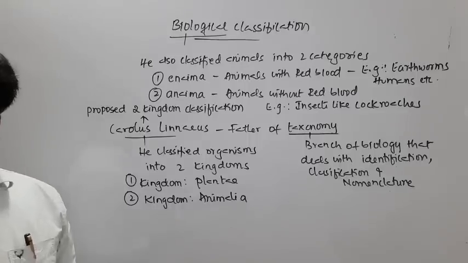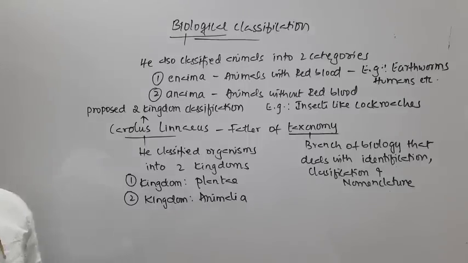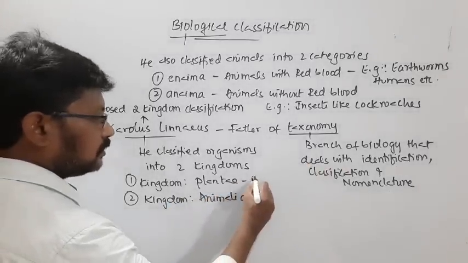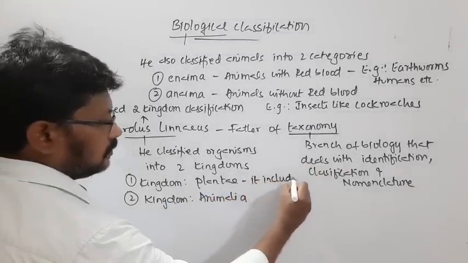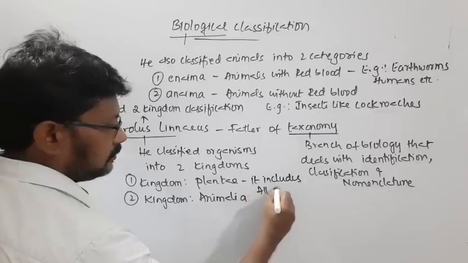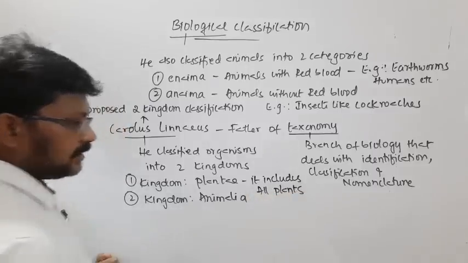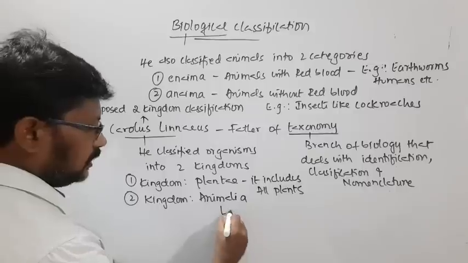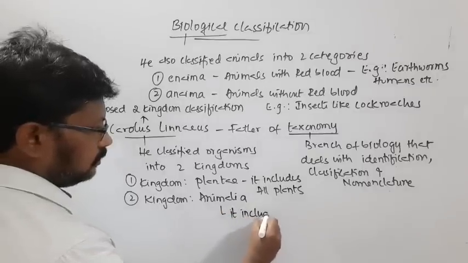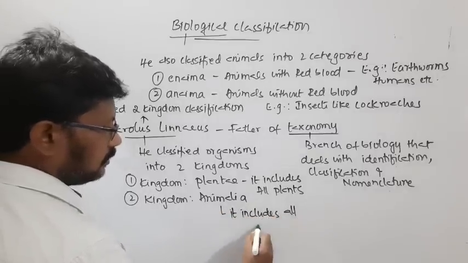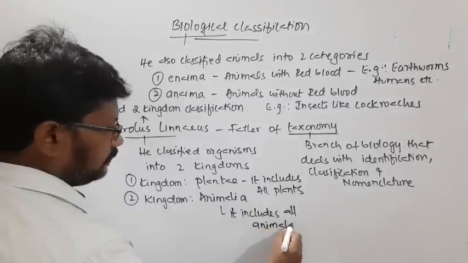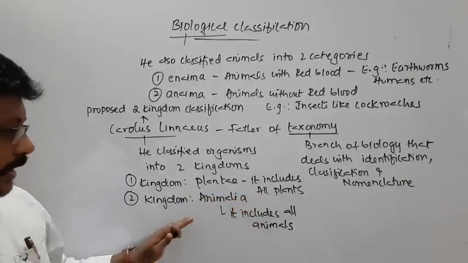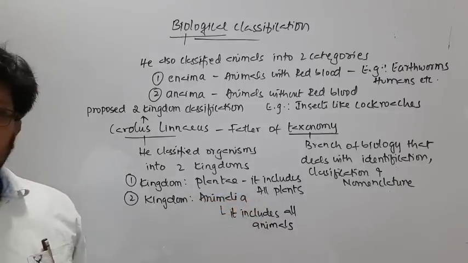I think with these names you might have understood that Kingdom Plantae includes all plants, and coming to Animalia, it includes all animals.